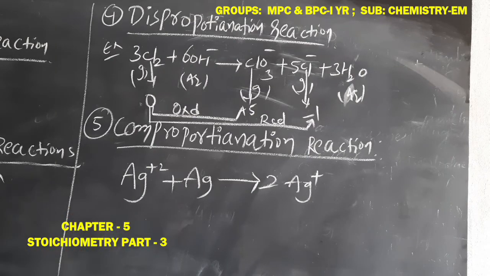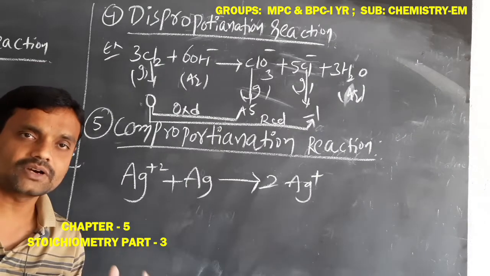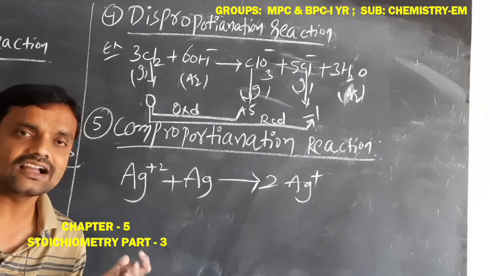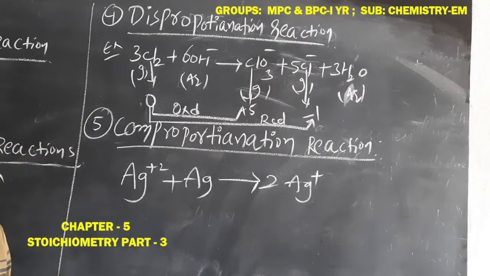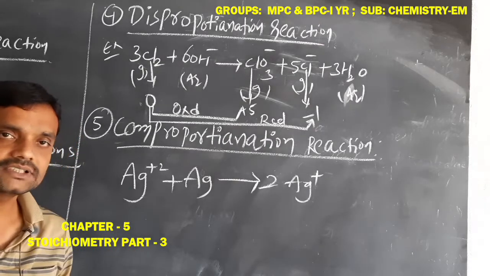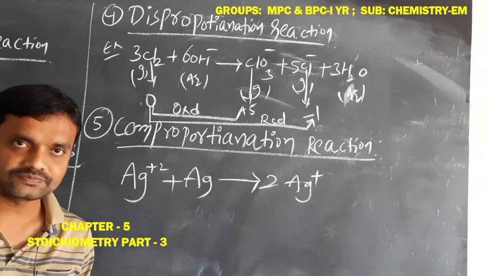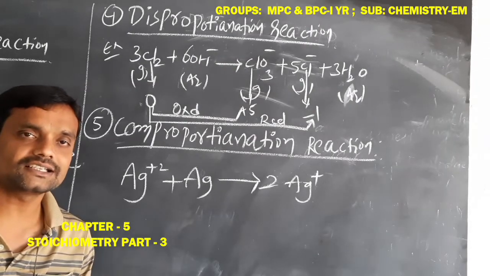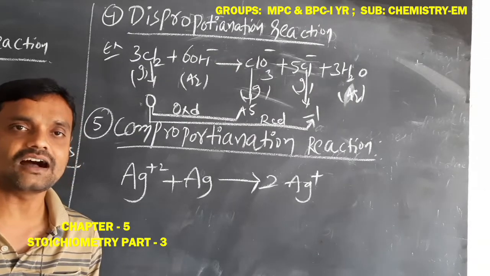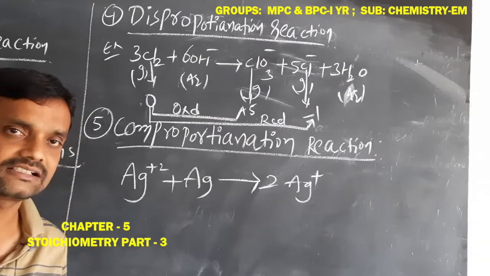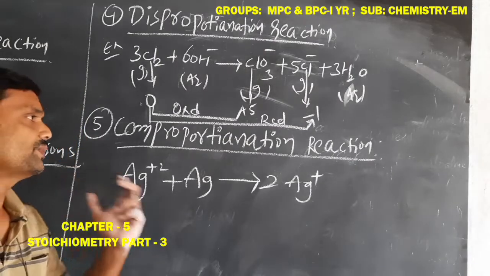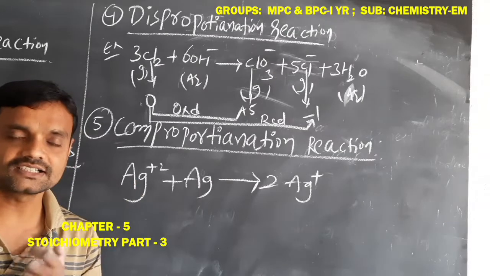Next, the fifth one is the comproportionation reaction. Simply, two atoms with different oxidation numbers react with each other and form a product whose oxidation number is in between the oxidation numbers of the reactants. Simply that is called a comproportionation reaction. What is that, students?